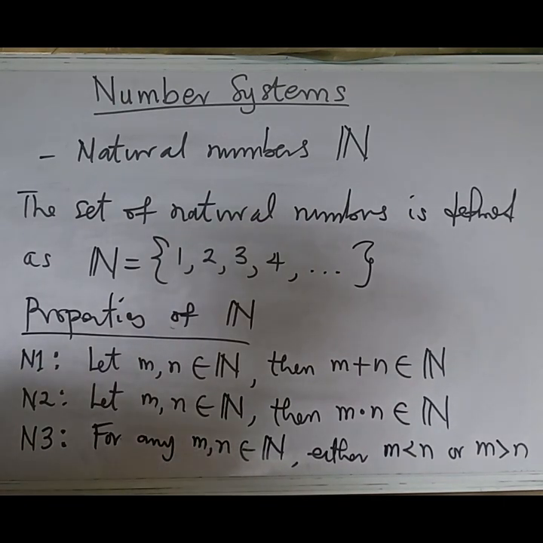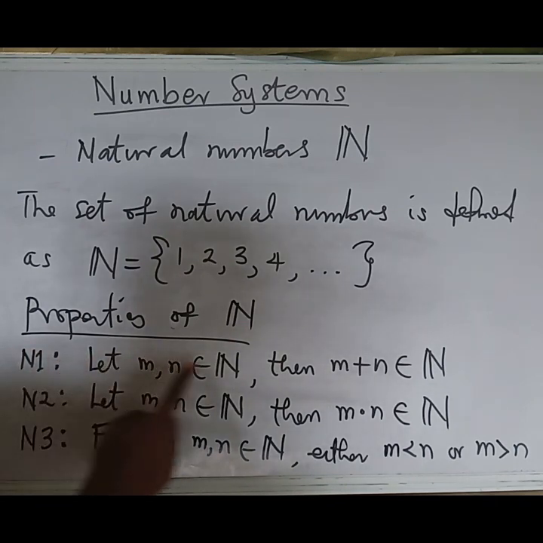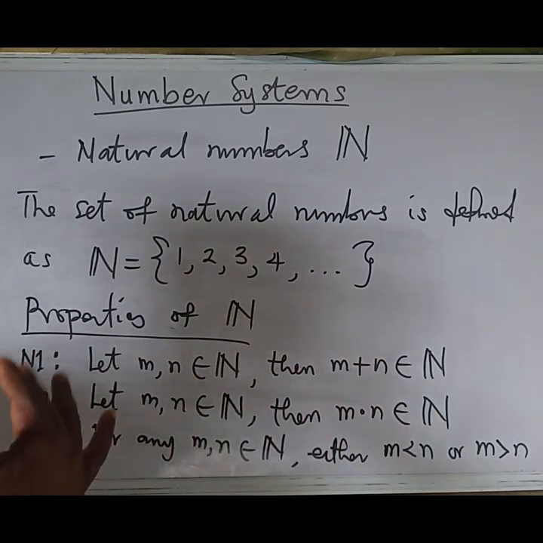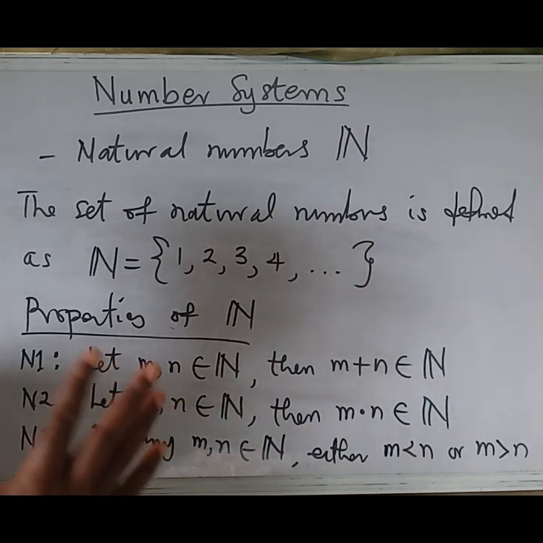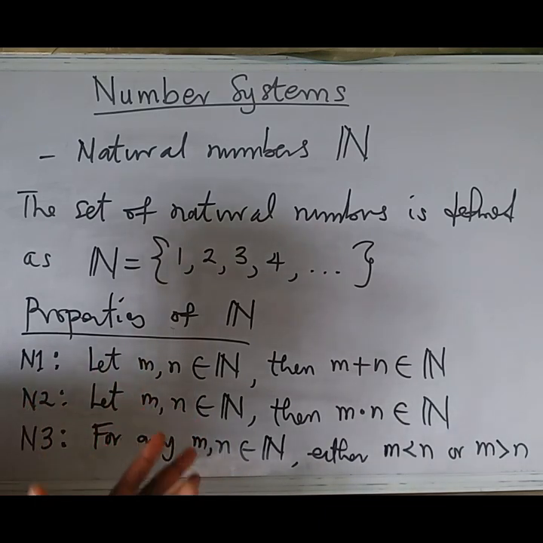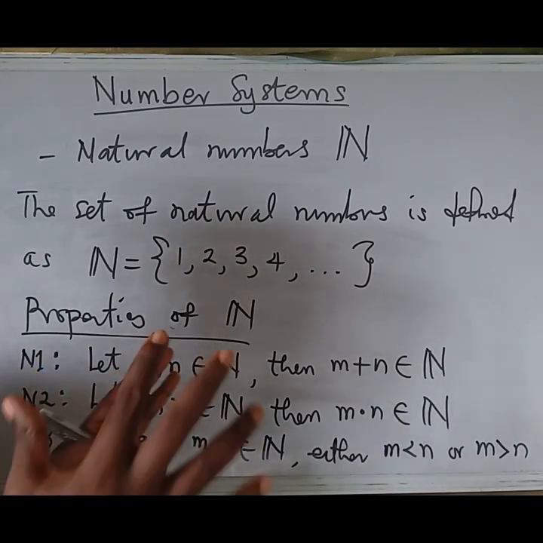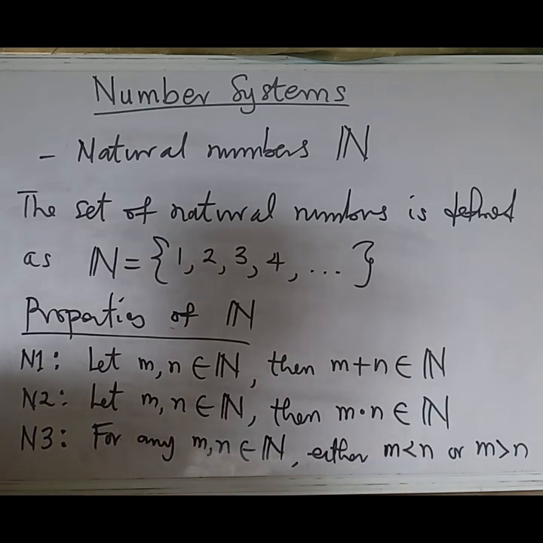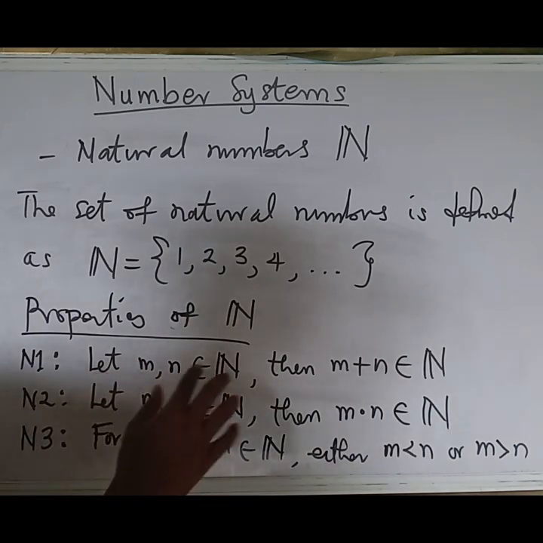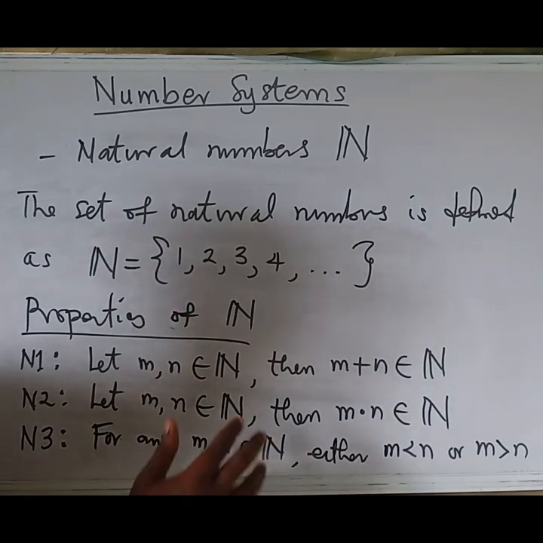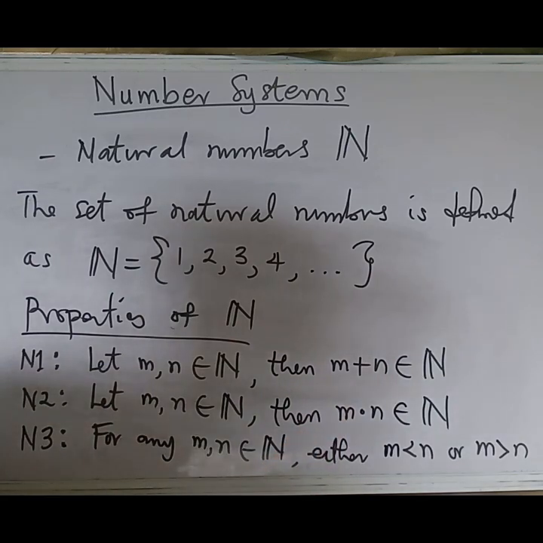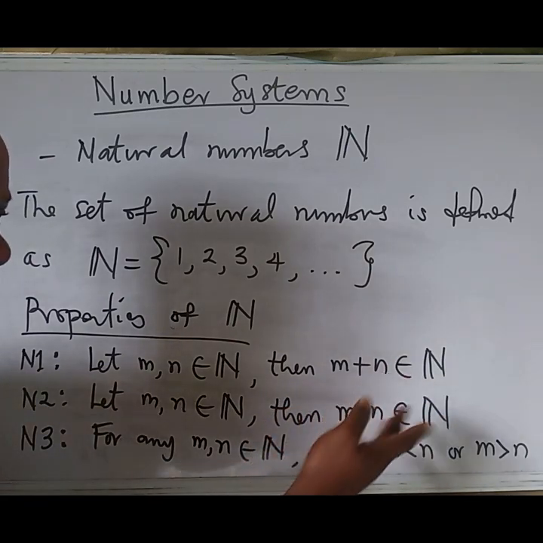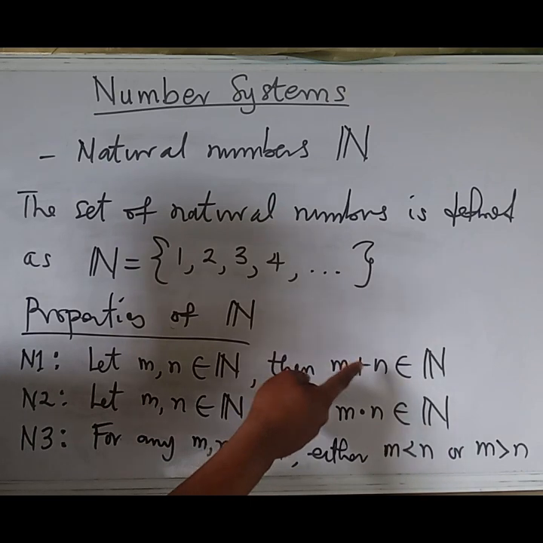There are other properties embedded in each of these properties. Let me make that statement here. When we get to a larger set of numbers, we'll talk more on that. Let's quickly make that remark for addition. We have referred to this as the closure property under addition. This happens, and of course commutativity also happens here.